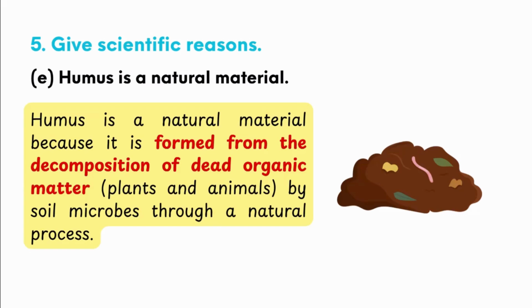Humus is the upper layer of soil which is nutritious for plants and which is formed from the decomposition of dead organic matter. So, humus is a natural material.